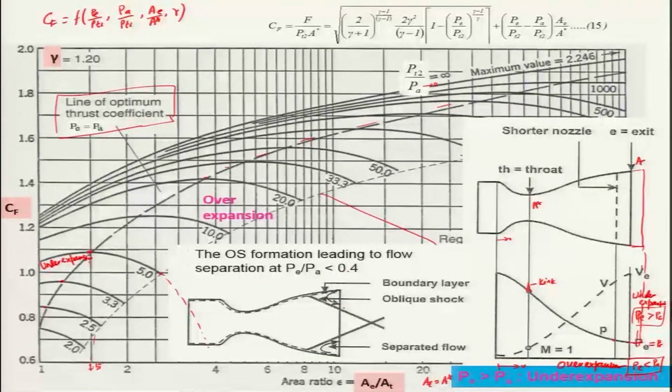As the oblique shock is formed, the pressure will be very high over here at the downstream of the shock, and then the flow is likely to be separated from the wall surface. Of course, there are various reasons why separation will occur, but this is the important point that must be kept in mind, and otherwise, due to the flow separation, the thrust level will be reduced drastically, and of course we can reduce the thrust coefficient.